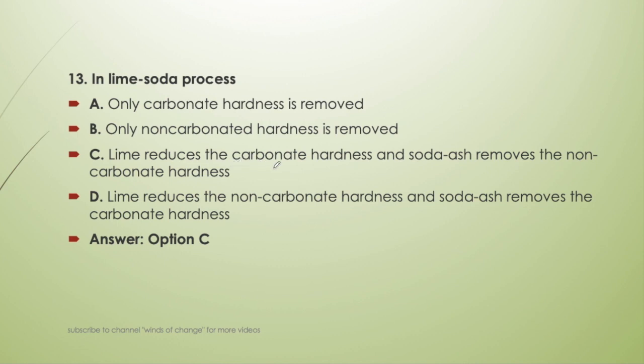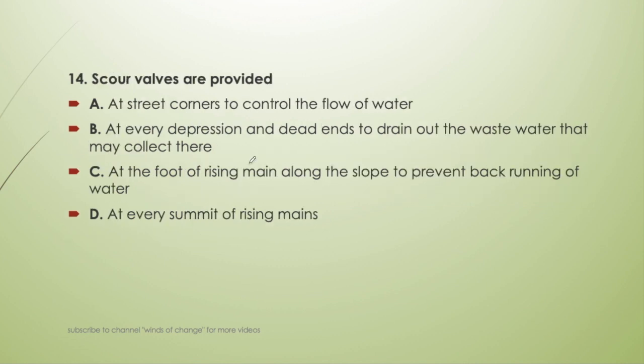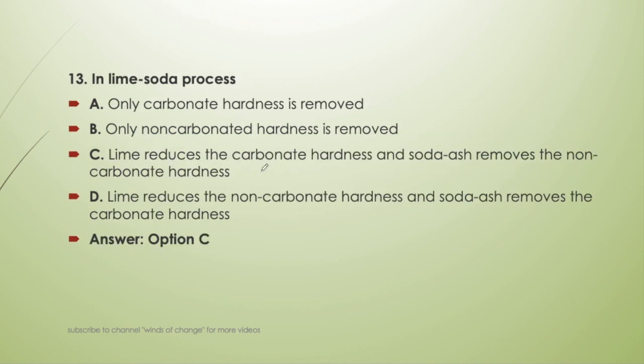Okay, so in this we have to memorize that lime reduces the carbonate hardness and soda ash removes the non-carbonate hardness. Okay, this is an important question. Always remember this question. Lime soda process, lime reduces the carbonate hardness and soda ash removes the non-carbonate hardness.